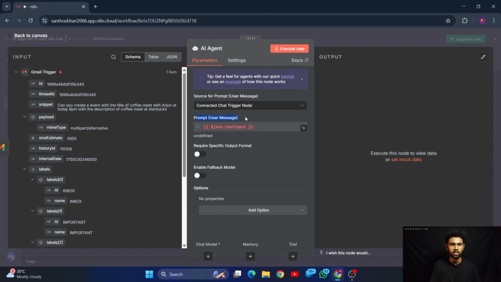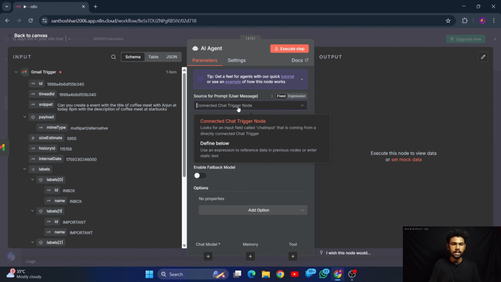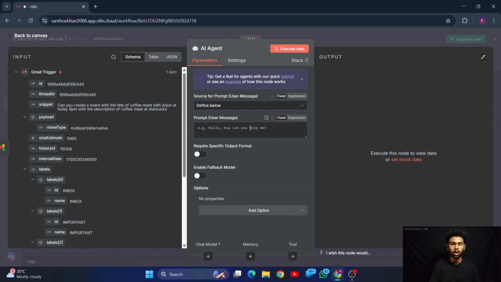So what is the message? What is the prompt we have to feed to the AI? For doing that, let's select the Define below button here, because you are going to give the prompt yourself. What we have to give here is the input that has been given from the Gmail, which has been sent by the sender. So here is the Gmail trigger.